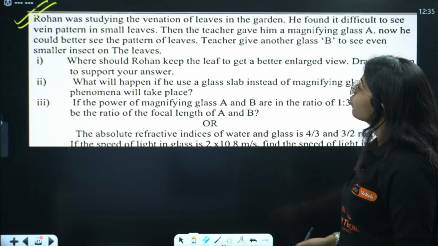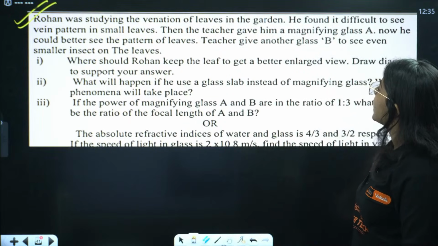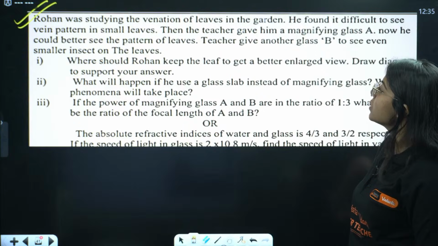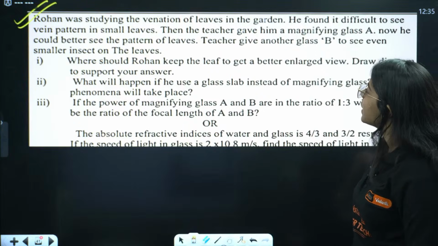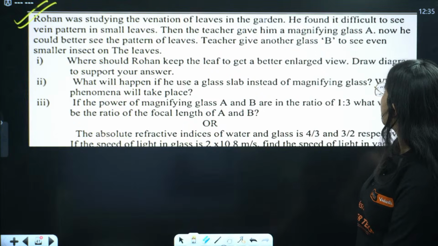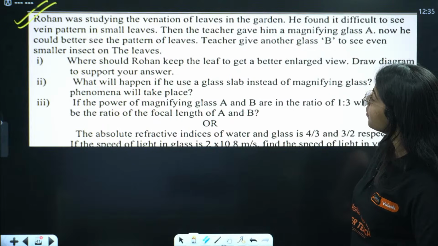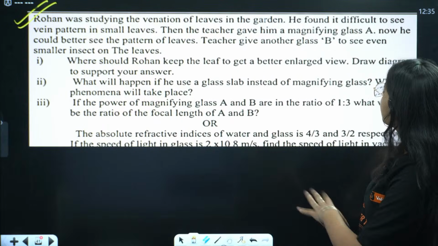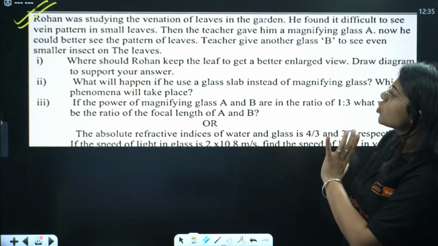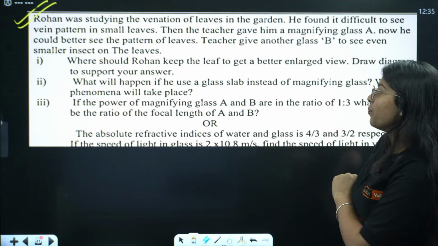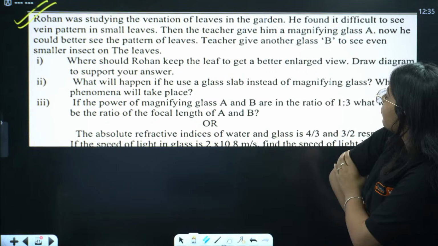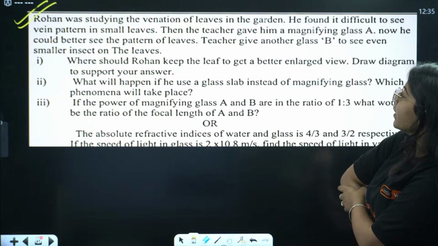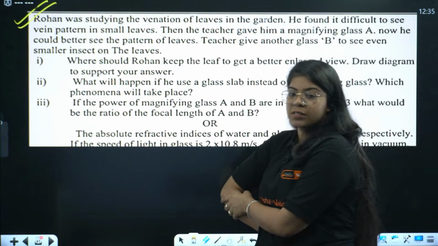Rohan was studying the venation of leaves in the garden. He found it difficult to see the vein pattern in small leaves. Then the teacher gave him a magnifying glass A. Now he could better see the pattern of leaves. The teacher gave another glass B to see even smaller insects on the leaves. Where should Rohan keep the leaf to get a better enlarged view? Draw a ray diagram to support your answer.